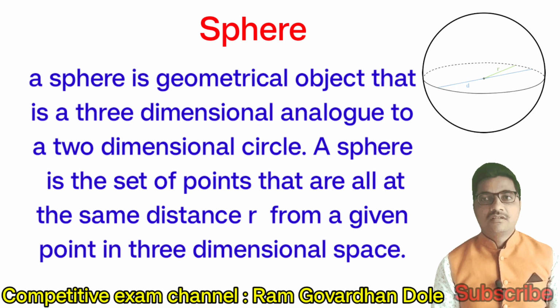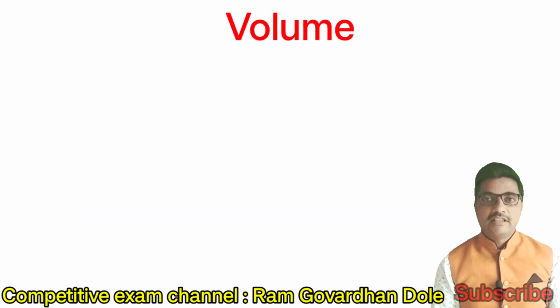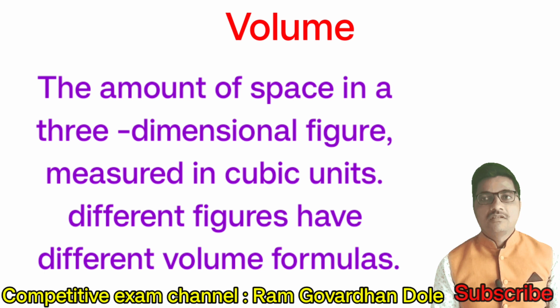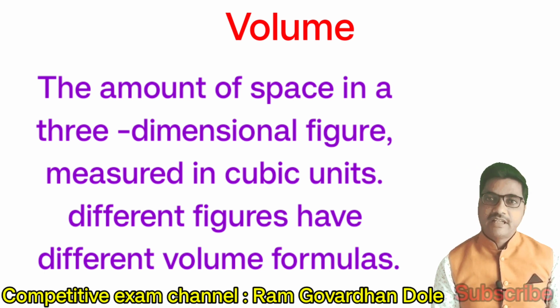Sphere. A sphere is a geometrical object that is the three-dimensional analog to a two-dimensional circle. A sphere is the set of points that are all at the same distance r from a given point in three-dimensional space. Volume. The amount of space in a three-dimensional figure measured in cubic units.